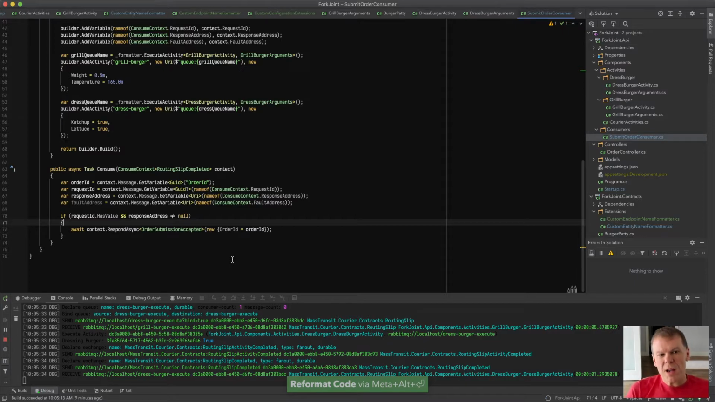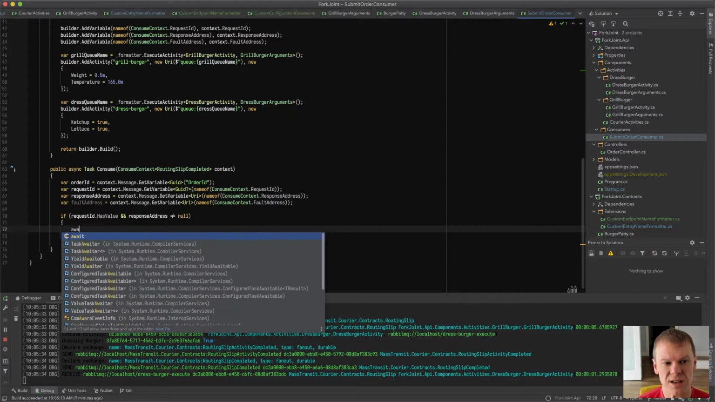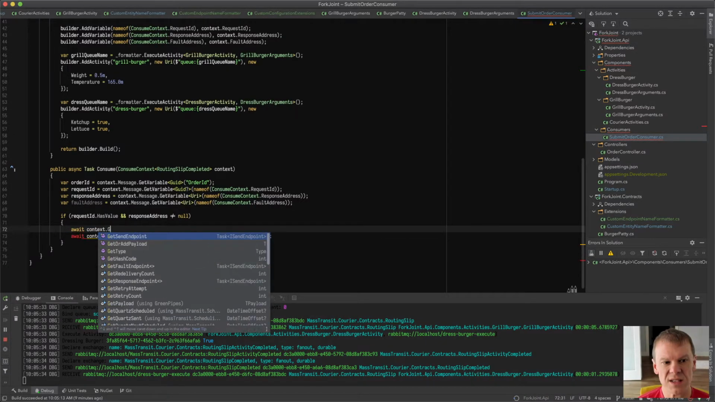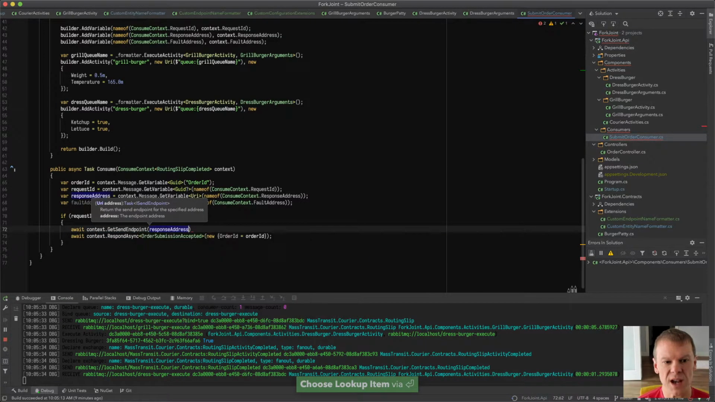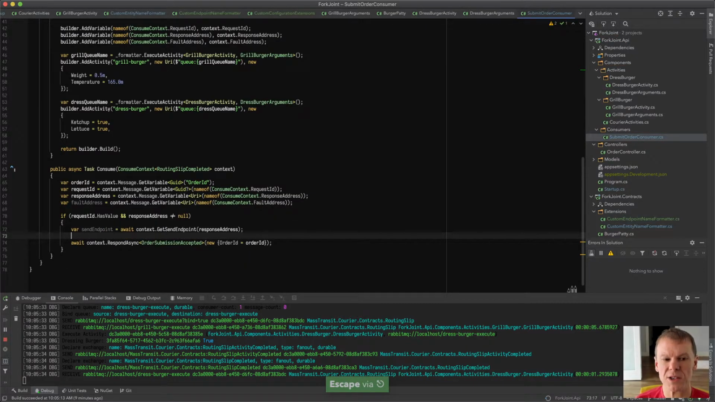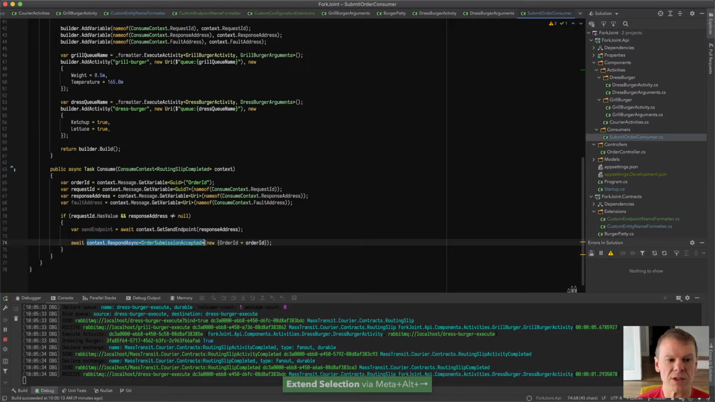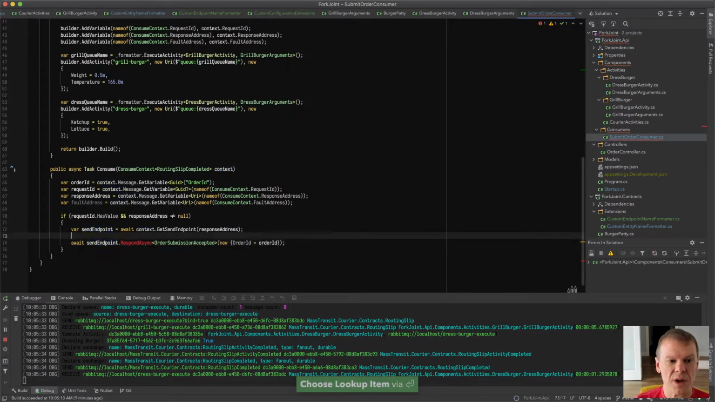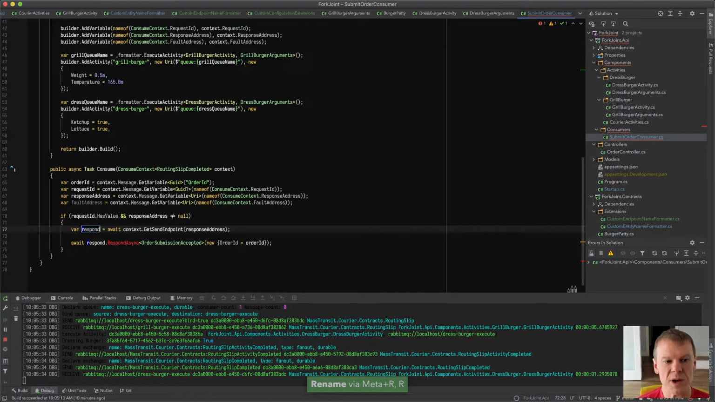Okay, so I'm going to respond, but I can't respond because remember, this consume context was sent by the event producer of the routing slip completed. So I need to change this up a little bit. I have a context, and in this case, I'm going to say context.GetSendEndpoint response address. And what this is going to do is let me then send that response directly to that endpoint, which is exactly what MassTransit is doing under the covers when you do a RespondAsync. So now we're just going to do send endpoint, or actually we're just going to rename this to response endpoint.